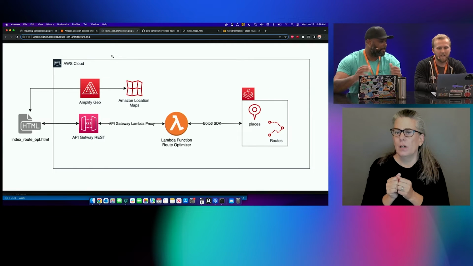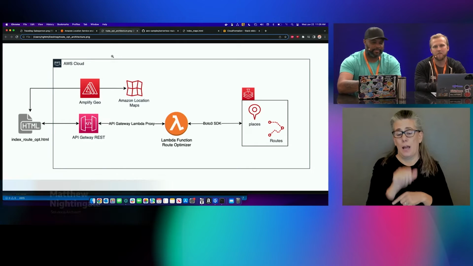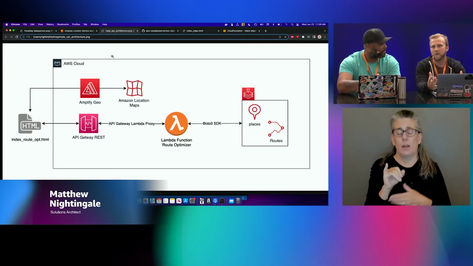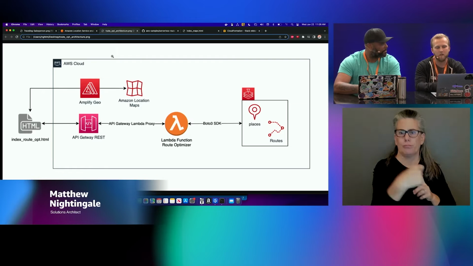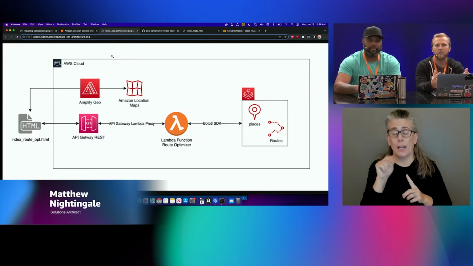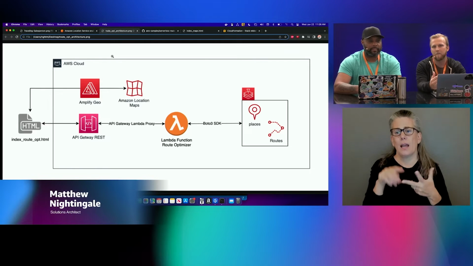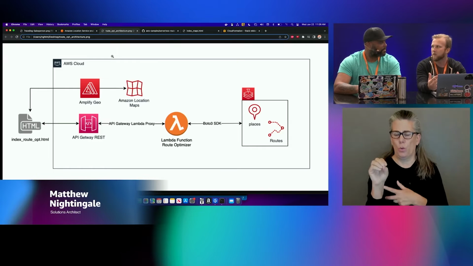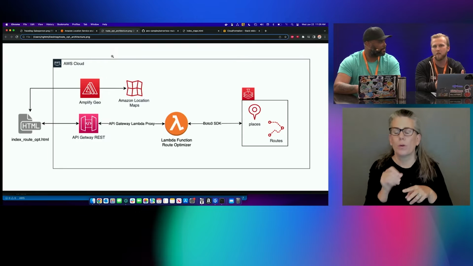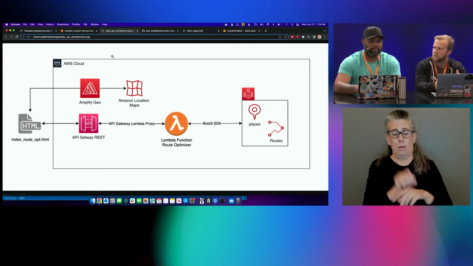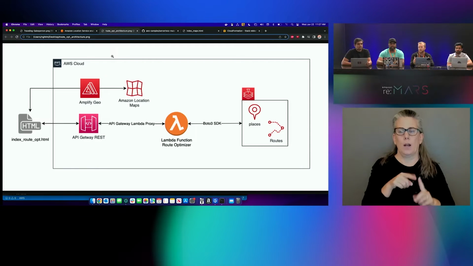Yeah, absolutely. So at the core, we're using the Amazon Location Service APIs to return route information from our partners, Esri and Here. But the front end and the entire workflow uses Lambda, API Gateway, and Amplify Geo to actually provide the front end maps and the layers on top of the map using Amplify Geo and the MapLibre library. So yeah, the API call is just sending point coordinates back to the Lambda function, which performs the optimization, and then returning back the line geometry that's plotted on the front end map for the user.